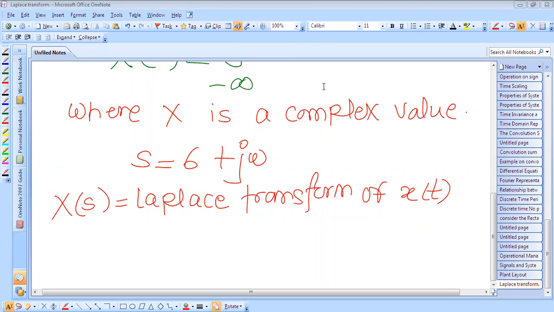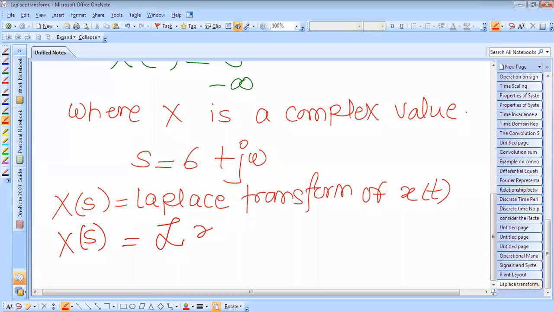This X of s we can also write like this: X of s is equal to Laplace of x of t.